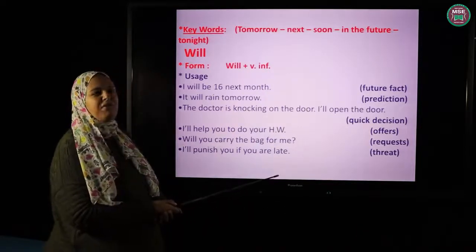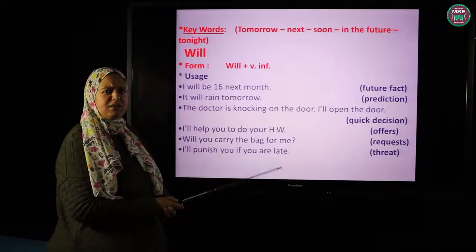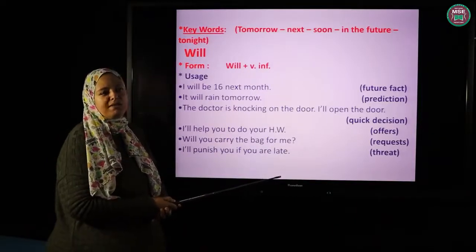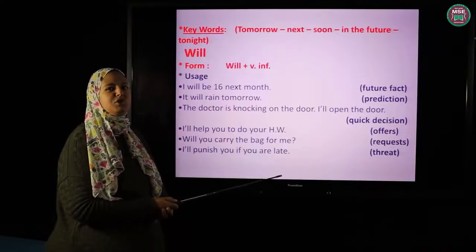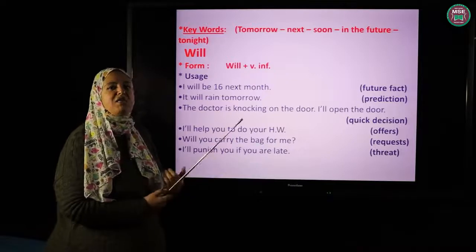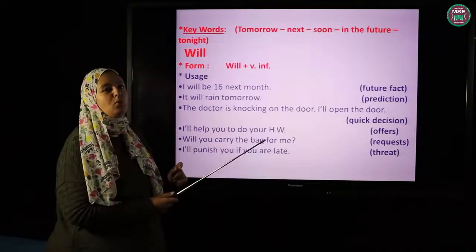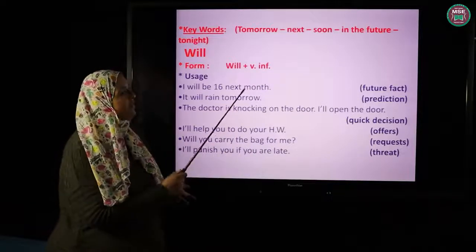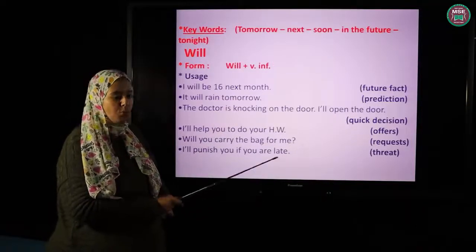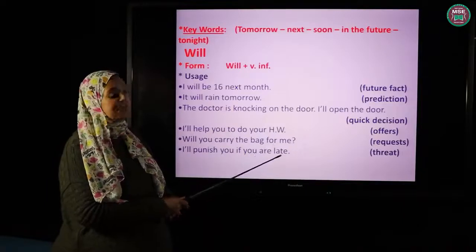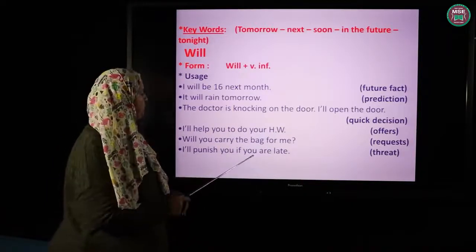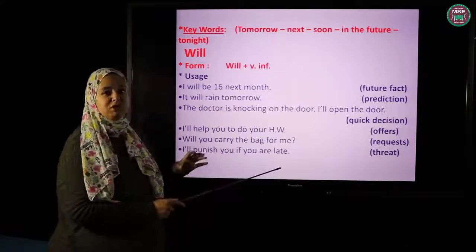Or when I'm threatening someone: if you do so, I will do so and so. This is threatening, like your mother, for example. If you don't study, I will punish you. So I use future will when I threaten. So again, when do I use future will? With future fact, with prediction without evidence or proof, with quick decisions, with offers, with requests, and with threats. Now let's move to going to.